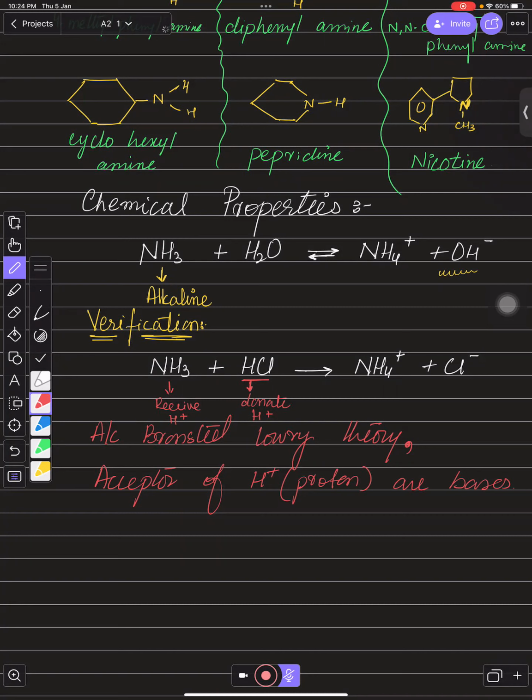If still you are not believing that ammonia is basic, what you can do is put a damp red litmus paper into the ammonia gas jar. You will see that the damp red litmus paper changes its color from red to blue.